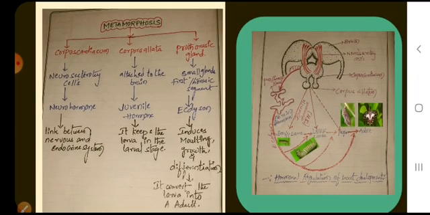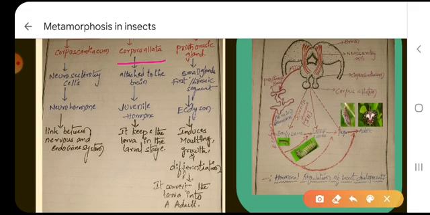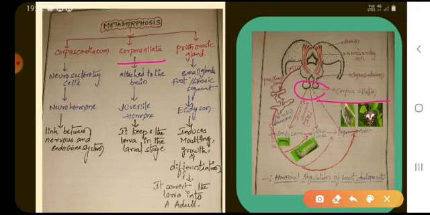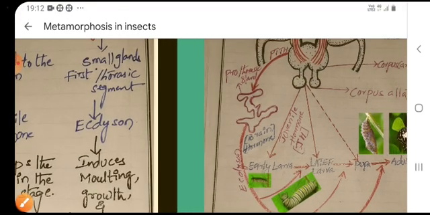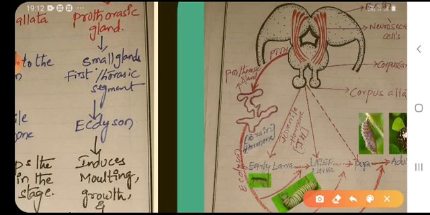Next, corpora allata. These bilobed ball-like structures are called corpora allata. The corpora allata is an endocrine gland attached to the brain, and it secretes a hormone called juvenile hormone. It keeps the larva in the larval stage as long as it remains in the body. When this hormone decreases, the larva becomes the adult.